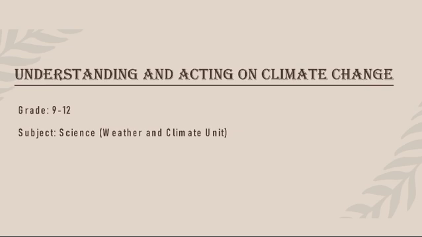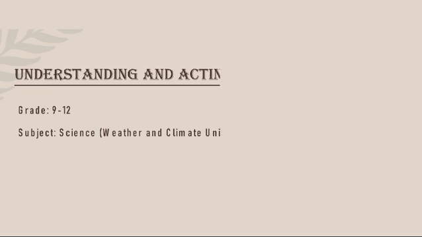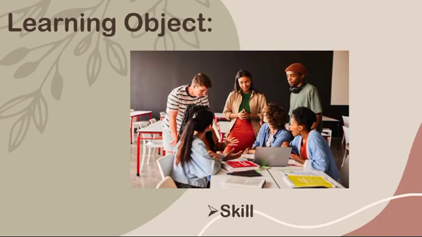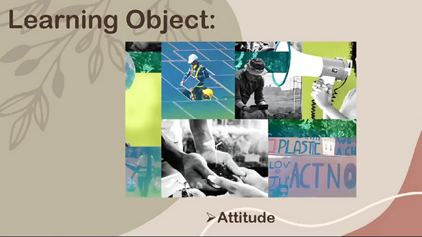The name of the lesson is Understanding and Acting on Climate Change. Learning objectives. Knowledge: students will understand the cause and effect of climate change, focusing on how human activities impact weather patterns and climate. Skills: students will analyze climate data, identify trends, and propose actionable solutions to mitigate climate change. Attitudes: students will recognize their role in combating climate change and commit to personal and collective actions to support SDG 13.